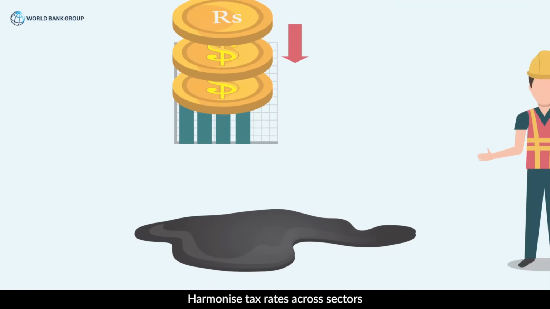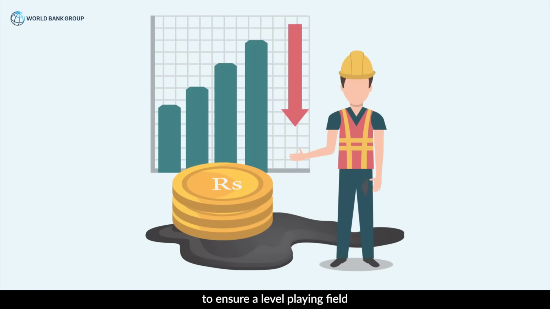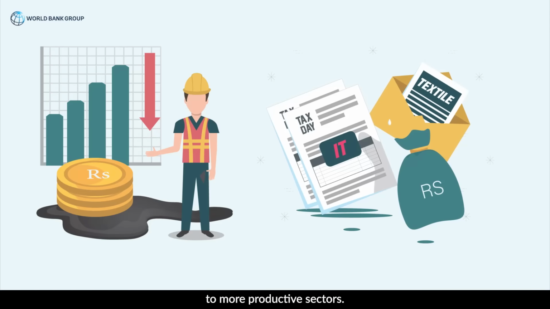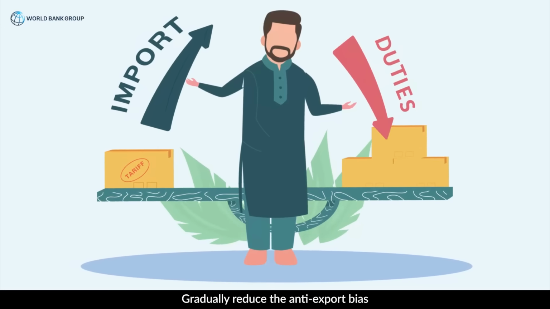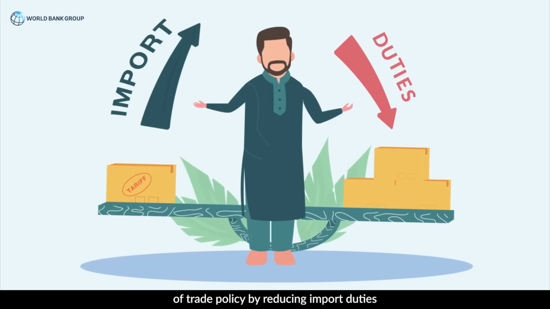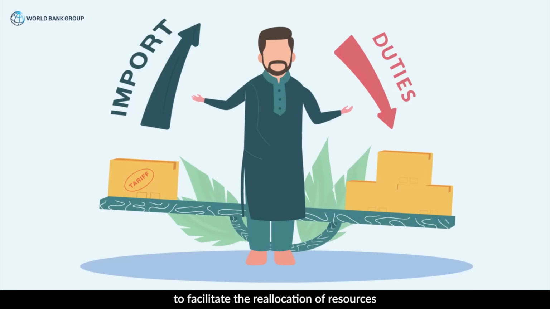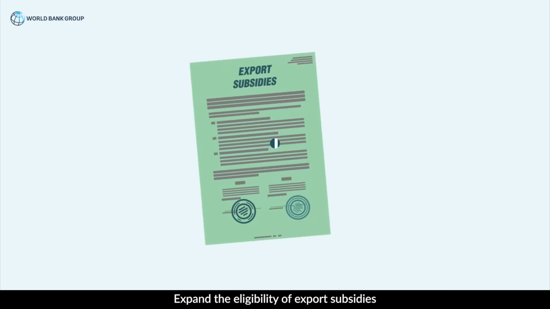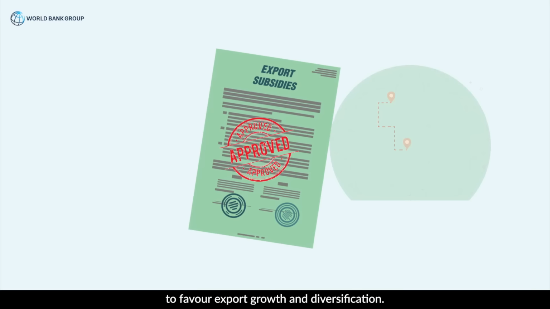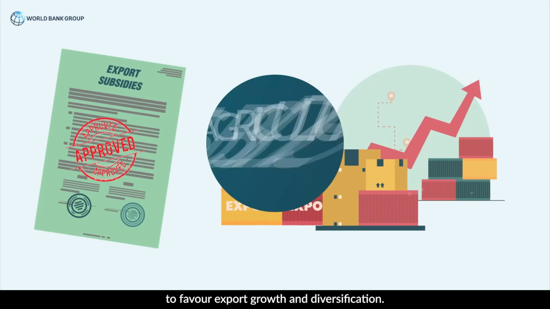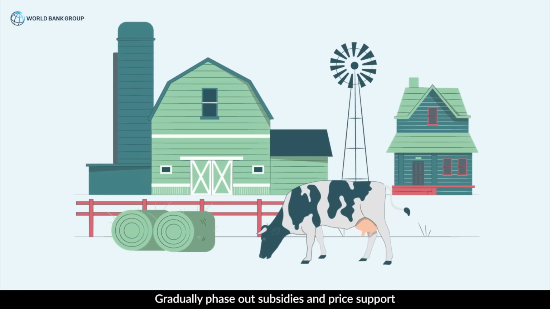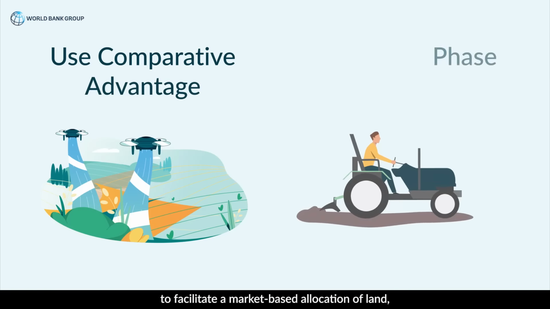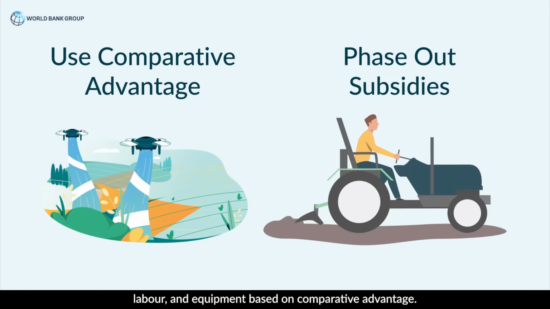Firstly, tax policy. Harmonize tax rates across sectors to ensure a level playing field and facilitate the reallocation of resources from non-productive non-tradables to more productive sectors. Trade policy. Gradually reduce the anti-export bias of trade policy by reducing import duties to facilitate the reallocation of resources from domestic to outward-oriented activities. Export schemes. Expand the eligibility of export subsidies to favor export growth and diversification. Agriculture subsidies. Gradually phase out subsidies and price support in the agriculture sector to facilitate a market-based allocation of land, labor, and equipment based on comparative advantage.